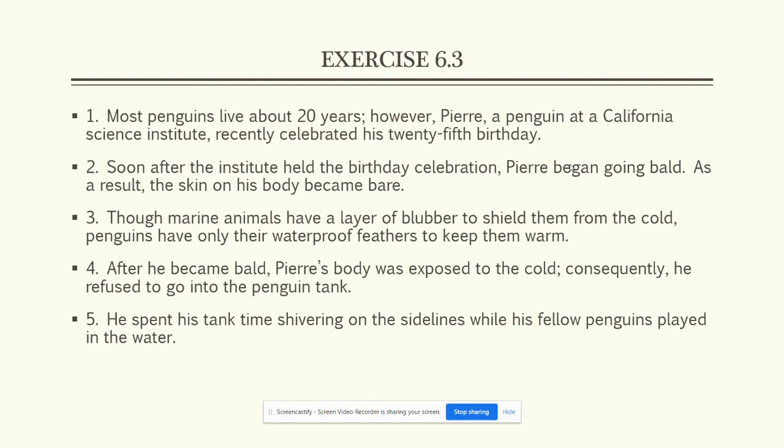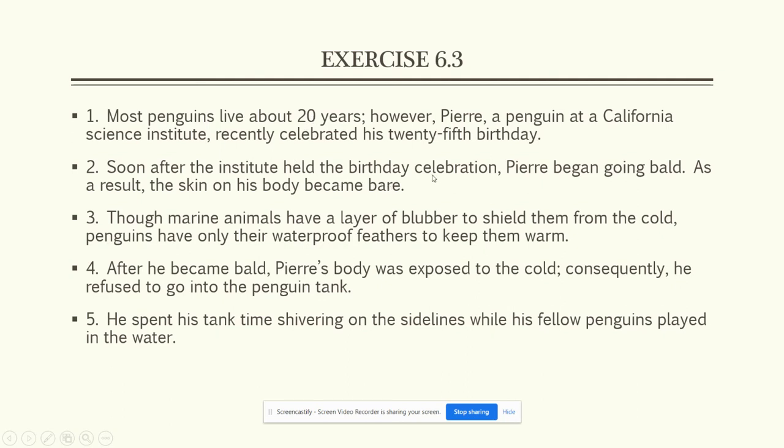Okay, number 1. In this sentence, I see the word however as a conjunction, and however is a conjunctive adverb. And that is the only word that I see. But you know what? You could go through these if you want to practice for the quiz and label everything. Like most, that you could label that most is a determiner. It's an indefinite determiner. 20 is a cardinal determiner. And I won't do that because you get impatient with me. But it's really a good exercise for you. We're going to keep going.